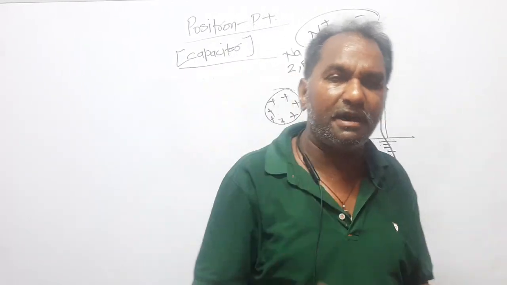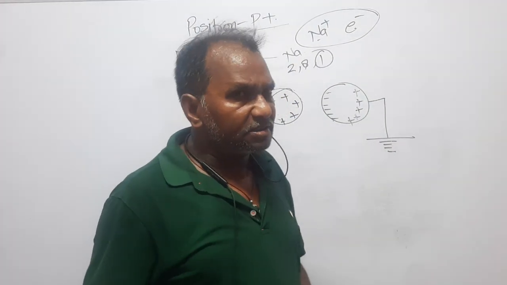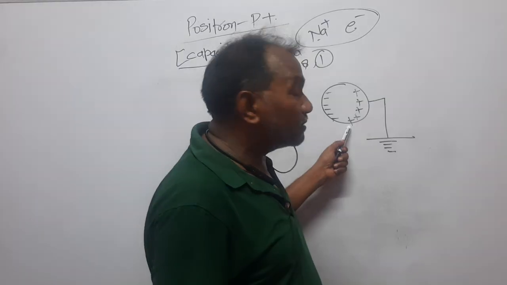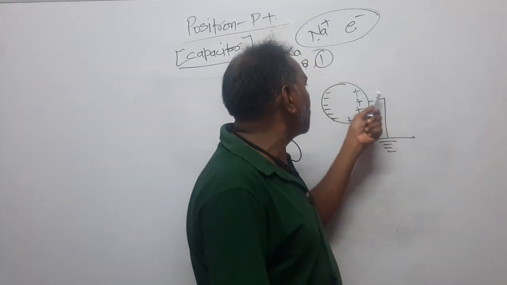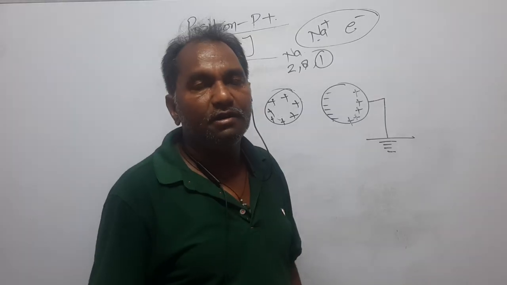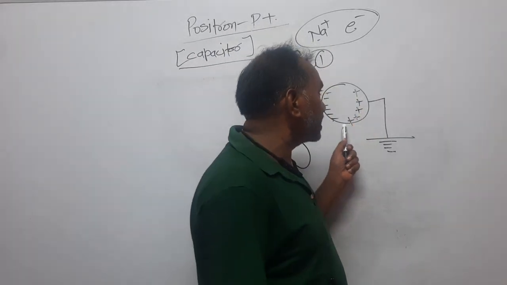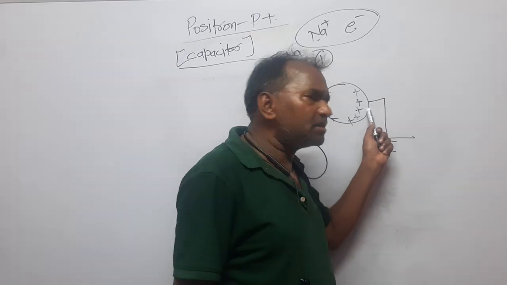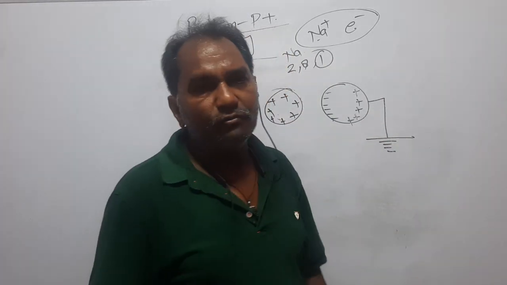If the body consists of positive charge, then negative charge free electrons will flow from ground to this and will neutralize the positive charge in the body. But if it consists of negative charge, then these electrons will flow to the ground through the grounding wire.